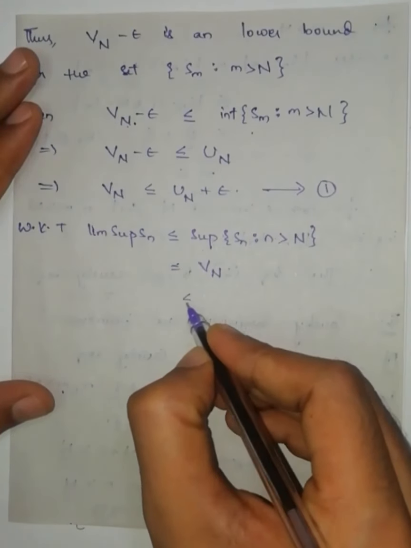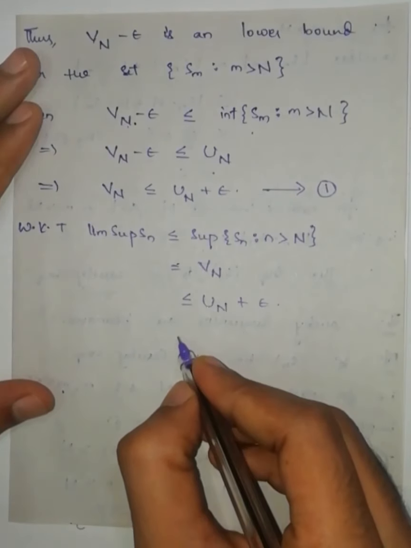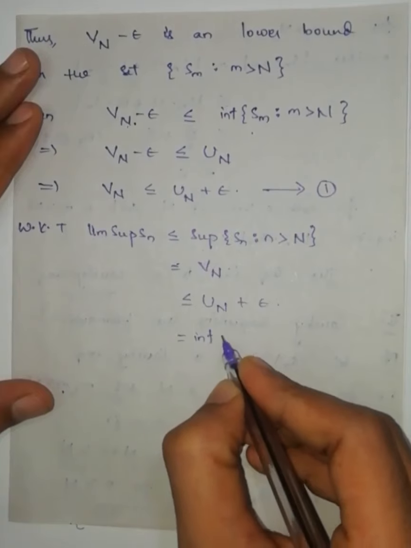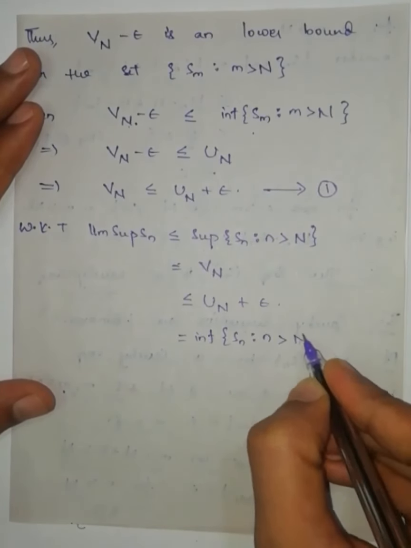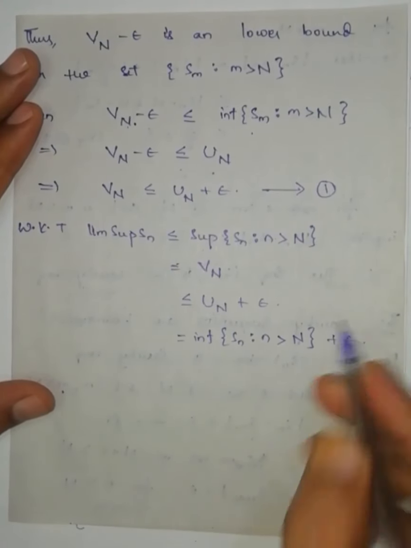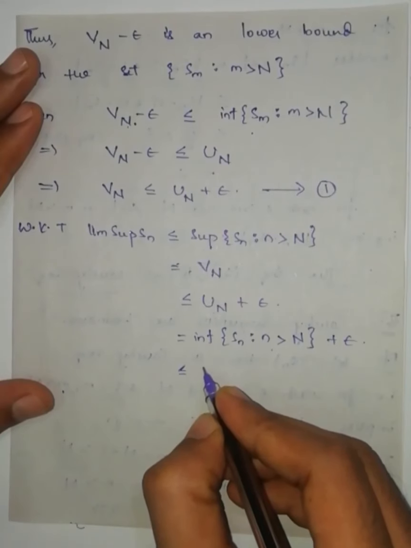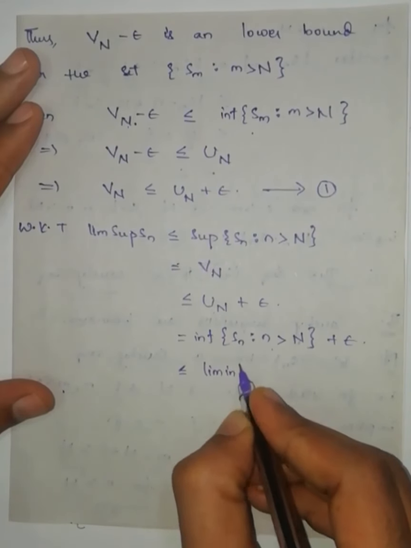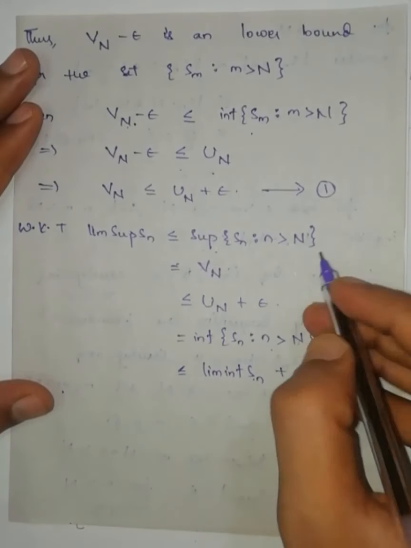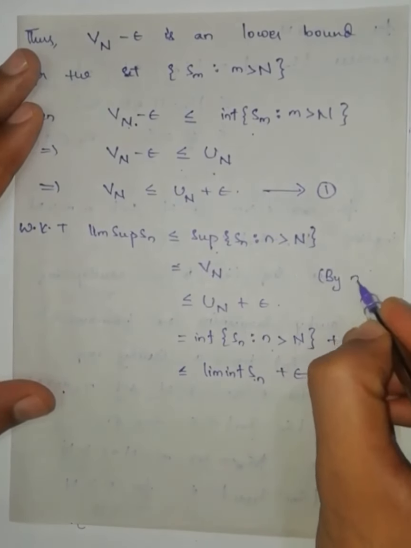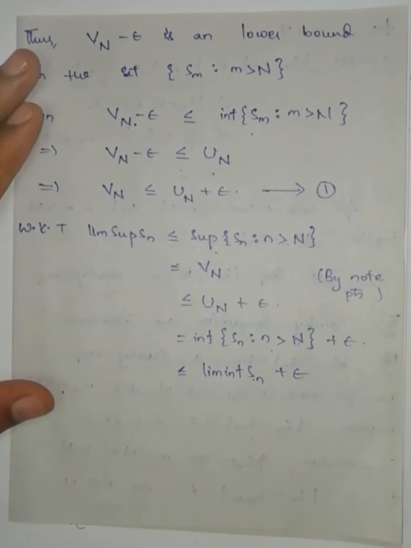Then Vn is less than or equal to Un plus epsilon. What is Un? Un is nothing but infimum of the set Sn where n is greater than capital N, plus epsilon. Since we know that infimum of a set is less than or equal to limit inferior of Sn, you can go by note points 3 and 4 or 4 and 5.